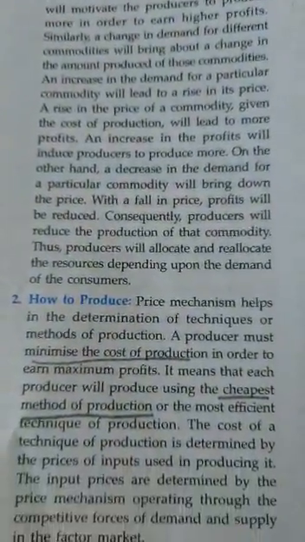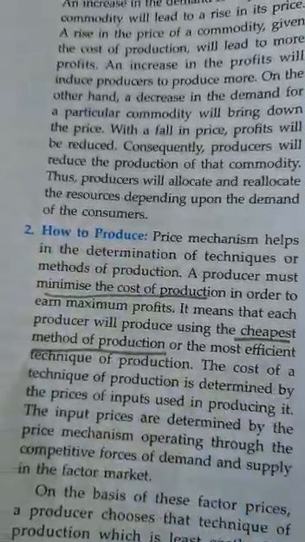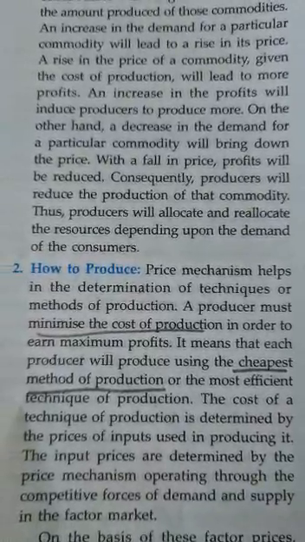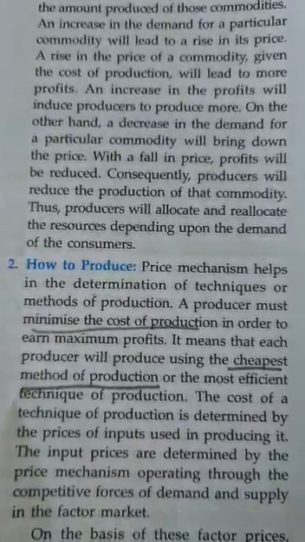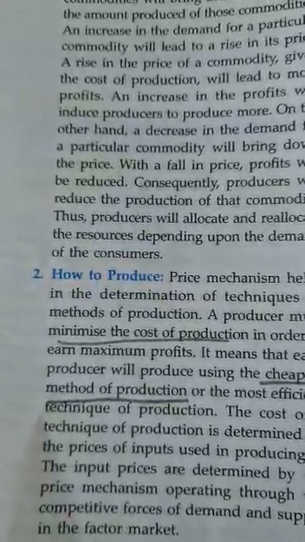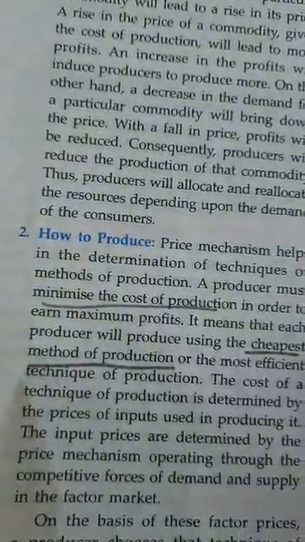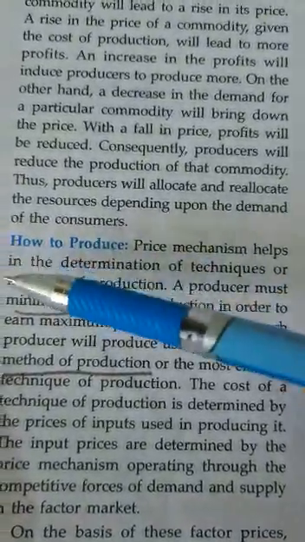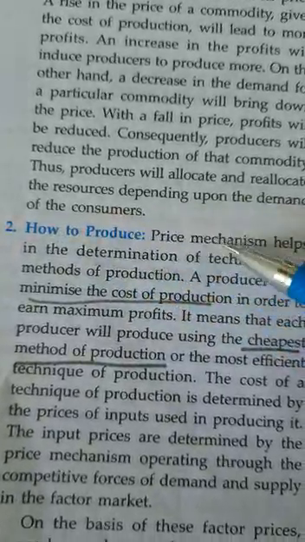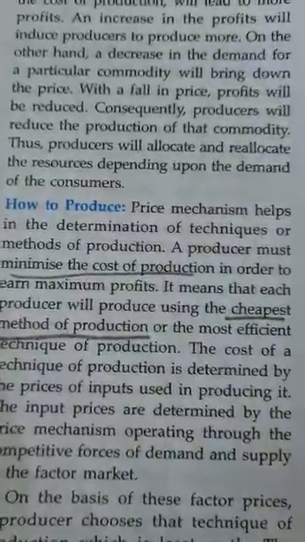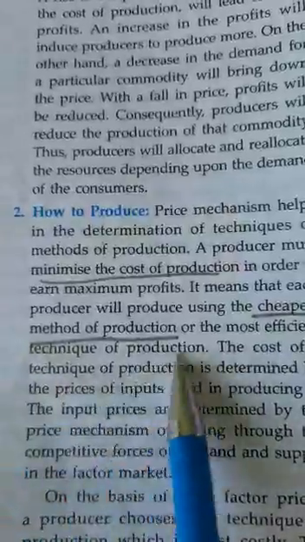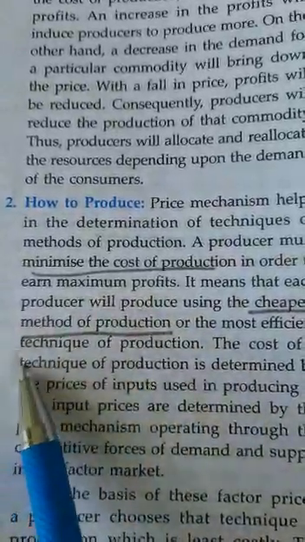Now the next is how to produce. The very first problem was what to produce. The answer is that the things which the consumer wants should be produced in the capitalistic economic system, where private ownership prevails. Then the second problem of an economy is how to produce, that means which method of production should be chosen.